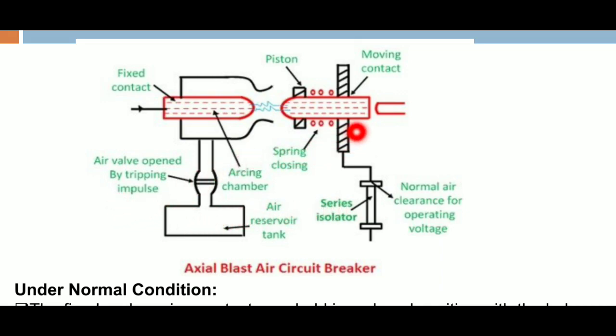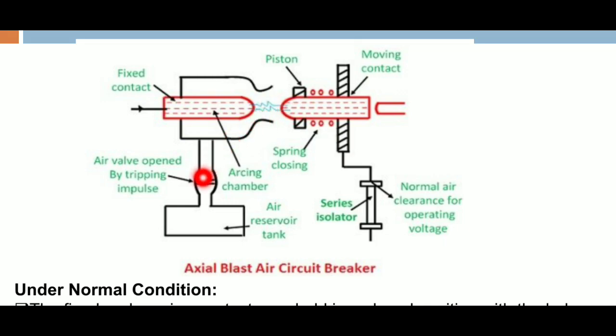Under normal operating conditions, the fixed and moving contacts are together with each other. Under abnormal conditions, the moving contact is moved away from the fixed contact by using this piston and springing action. In between the fixed and moving contact, we are producing some arc. That arc will be reduced within a short time for protection of the circuit breaker.